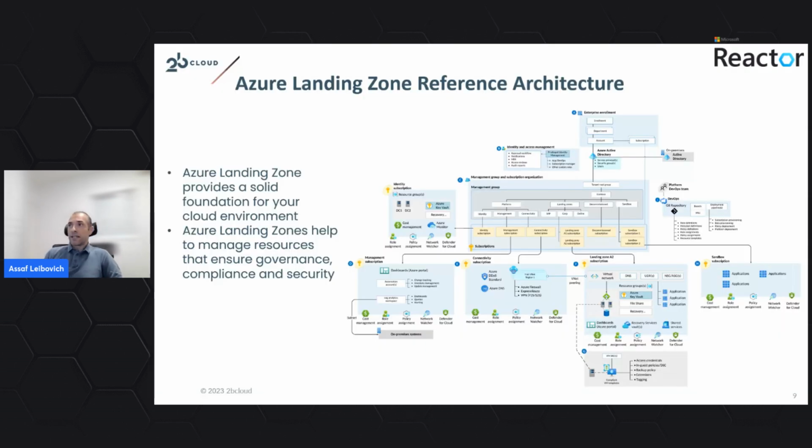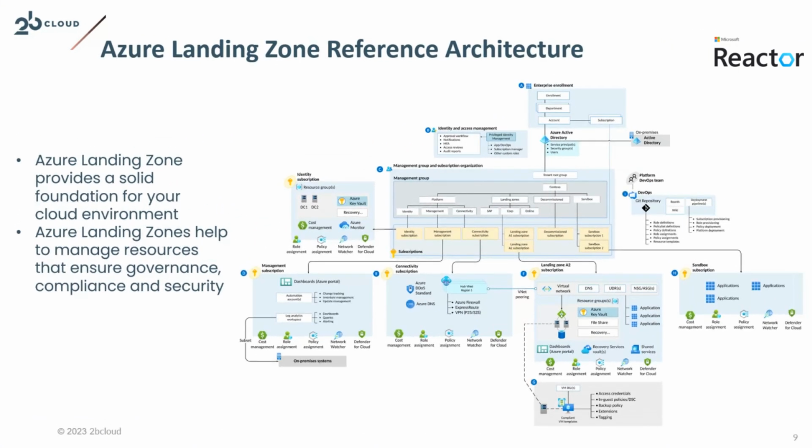Next thing will be the landing zone. What you can see here is the landing zone reference architecture. The landing zone provides us with a solid foundation for our cloud environment. It helps us manage resources that ensure governance, compliance, and security. This implementation uses all the design areas presented earlier, where it's used by us as a basic starting point where we can design and plan our environment in accordance with specific use cases.